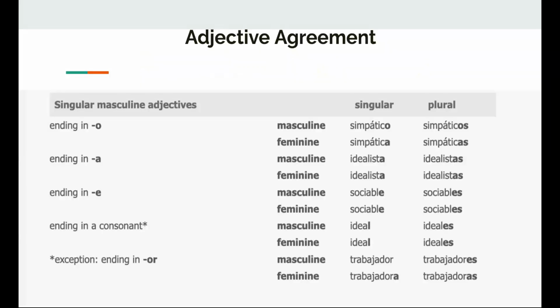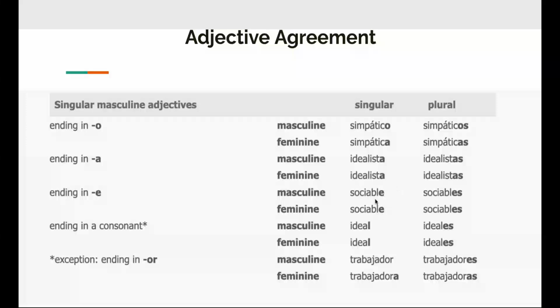So here is a summary of the adjective agreement with the different word endings. Ending in o, it's going to be o, a, os, as. If it ends in a, it's really actually ista, not just a. It does not change from masculine and feminine, but it just becomes plural. And then ending in e, again, does not change for masculine and feminine. The same concept with consonants. They're just going to add the s because it's a vowel, and then es.